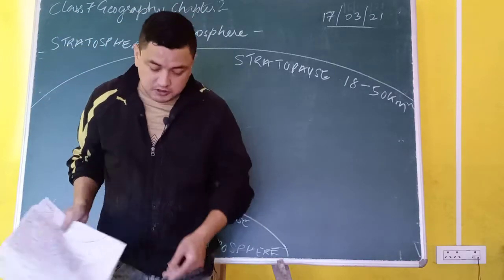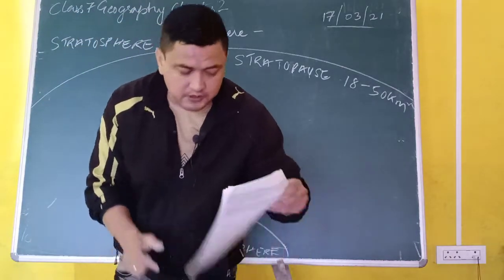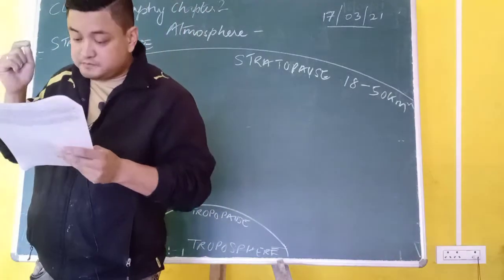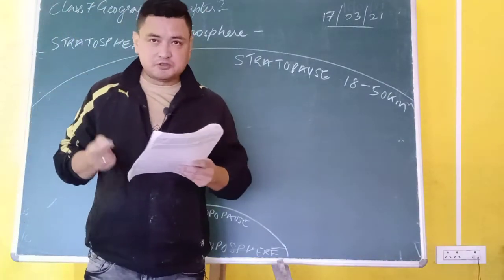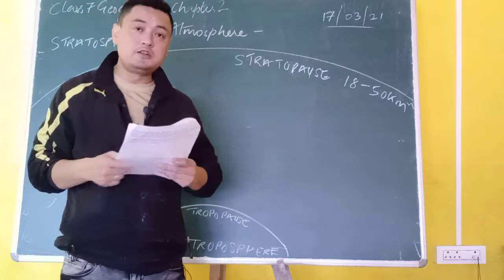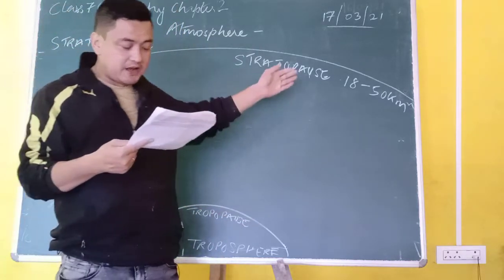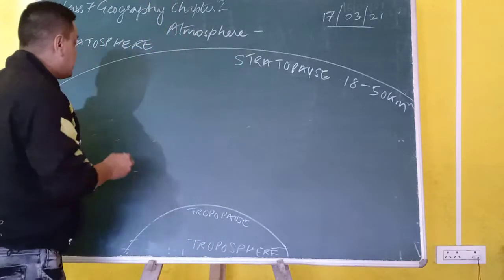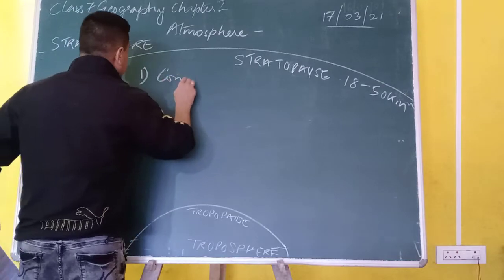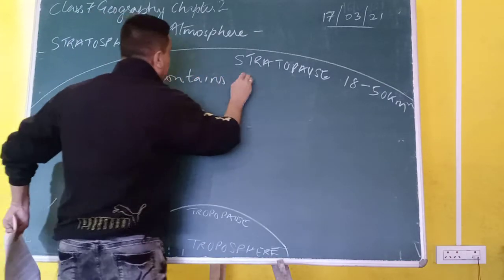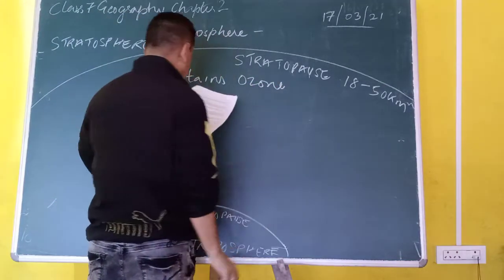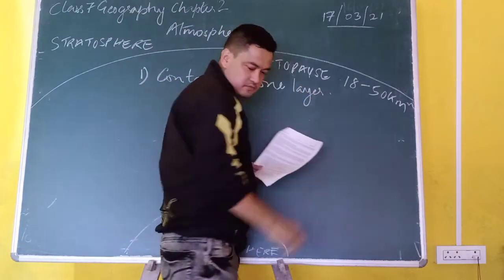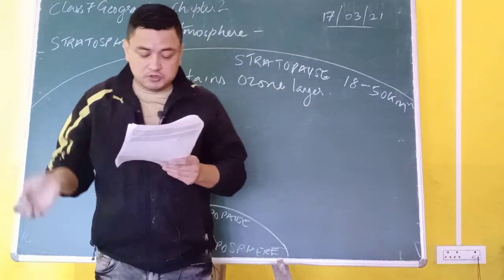So when we are looking at this stratosphere, the upper limit is called the stratopause, the lower limit is called the tropopause, and it starts from 18 to 50 kilometers. One of the most important features of the stratosphere is that it contains the ozone layer.